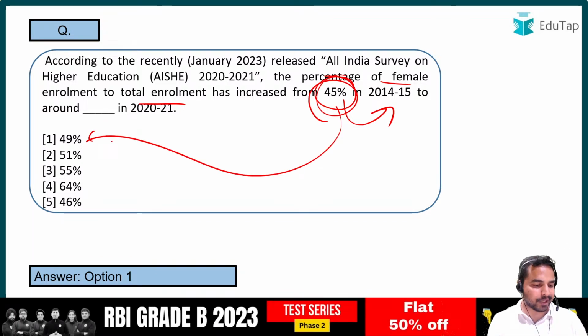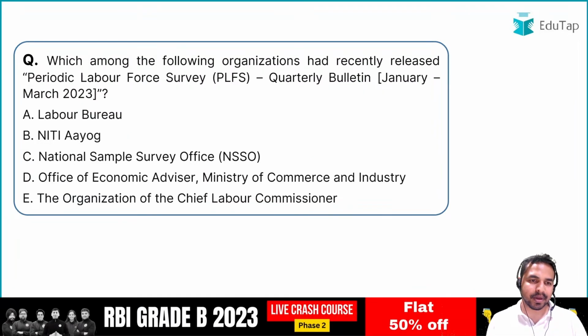Okay, absolutely right. Nilesh, Shubham, Khushbu, Kumari, all of you have given me the right answer. The right answer here is 49%. That is option 1 is the right answer. That is 49%. So guys, अब हम बढ़ते हैं अपने अगले important report की तरफ.